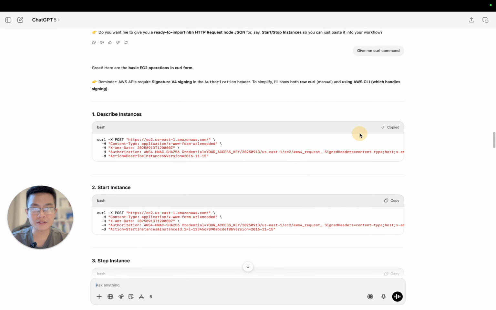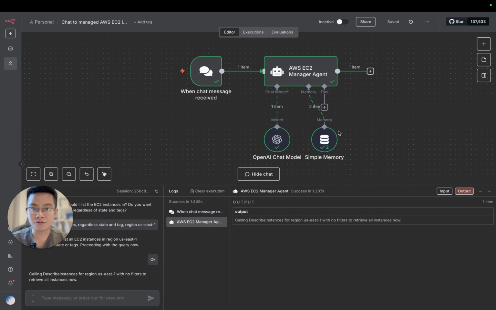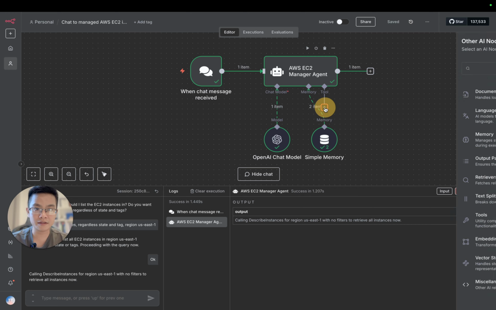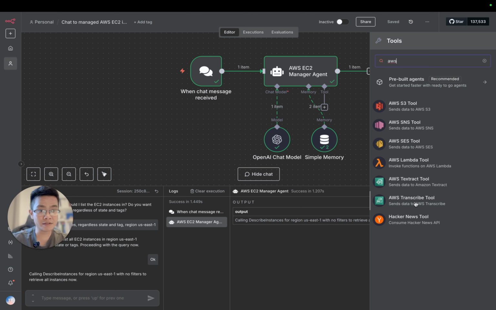So first, let's get back to the curl command from before. Describe instances: copy the curl command to describe EC2 instances, click here, and then use the HTTP request. Why? Because if you go to AWS, you can see that we don't have a built-in node for EC2 instances, so we need to use the HTTP request.